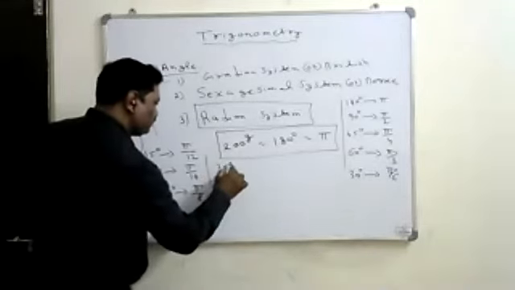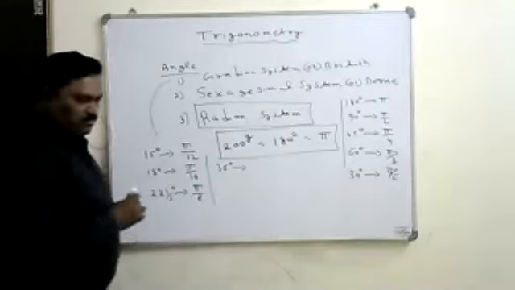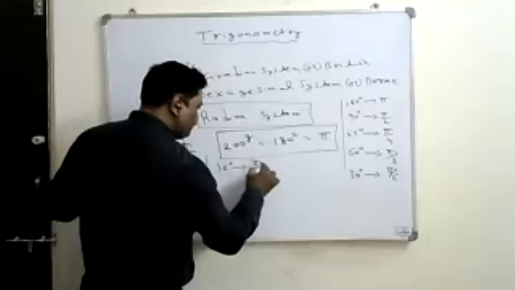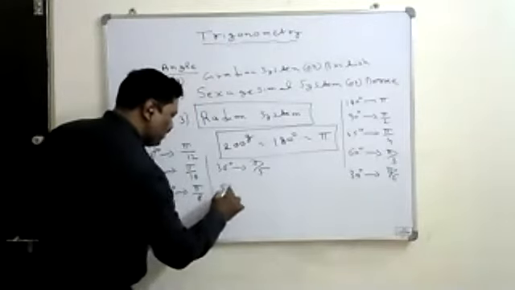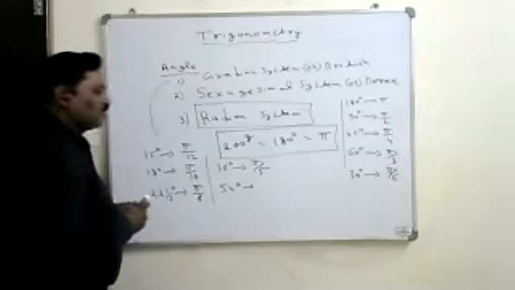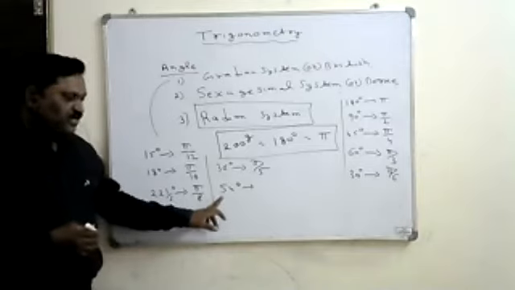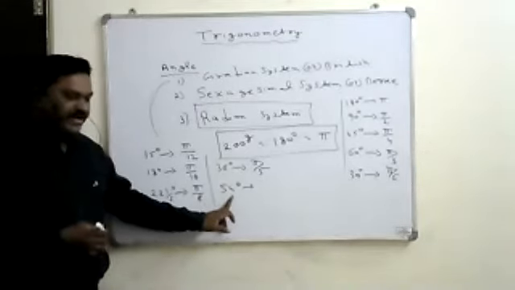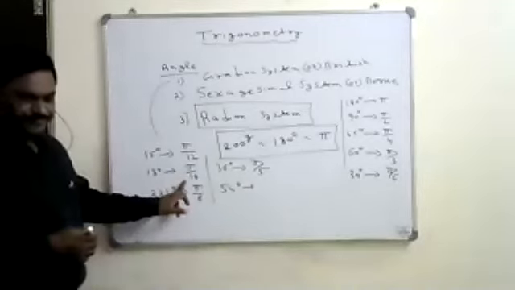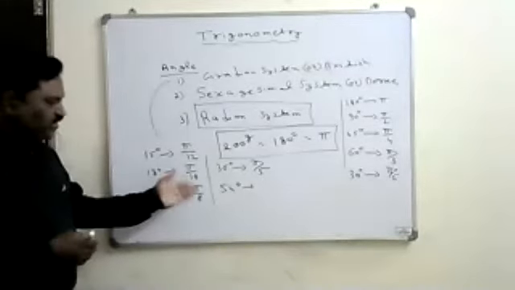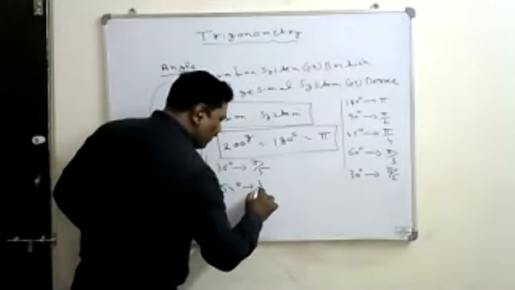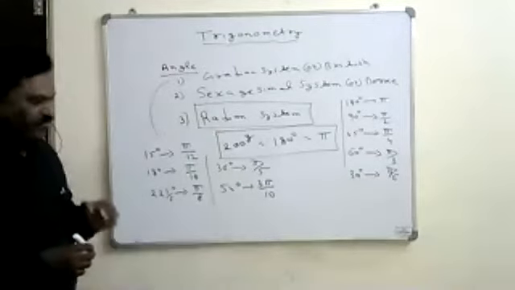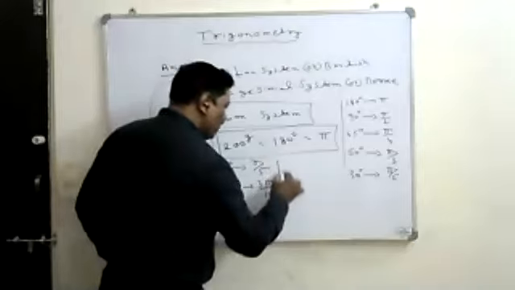And 36 degrees: pi by 5. 54 degrees: that is 3 into 18 degrees, where 18 means pi by 10. So 3 into 18 means this is 3 pi by 10. That is the value of 54 degrees.